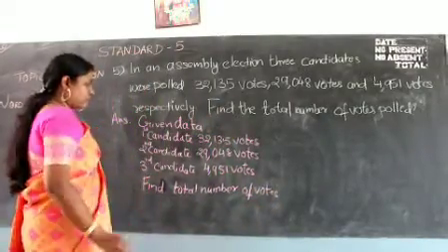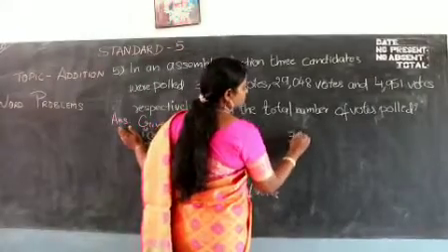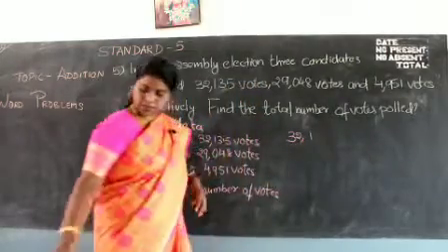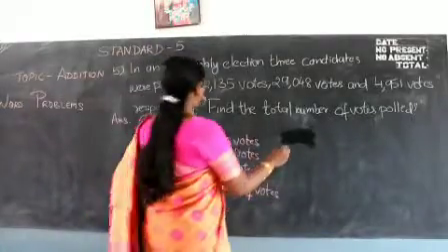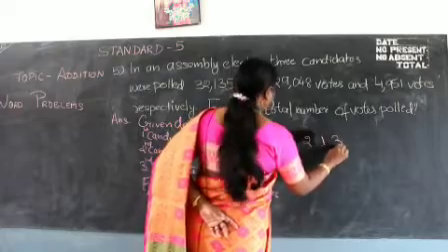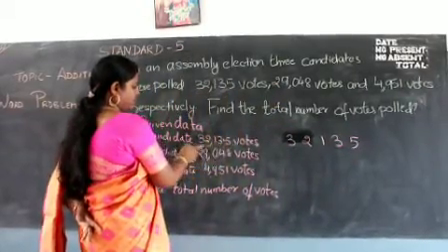Obviously we're going to add all the 3 candidates' votes together. So write the first one here. You're going to write it a little apart so that it is easy for you to add. 32,135, right? 32,135. Given data also we have written.